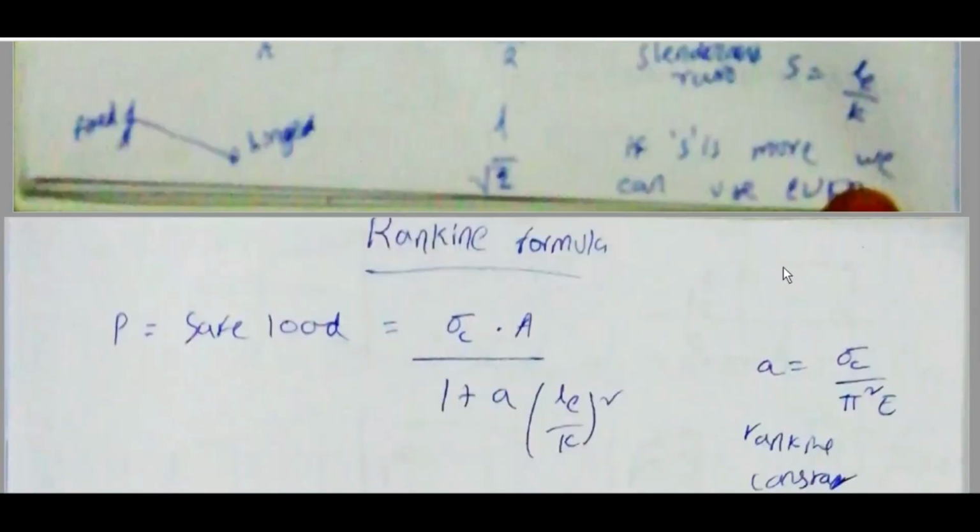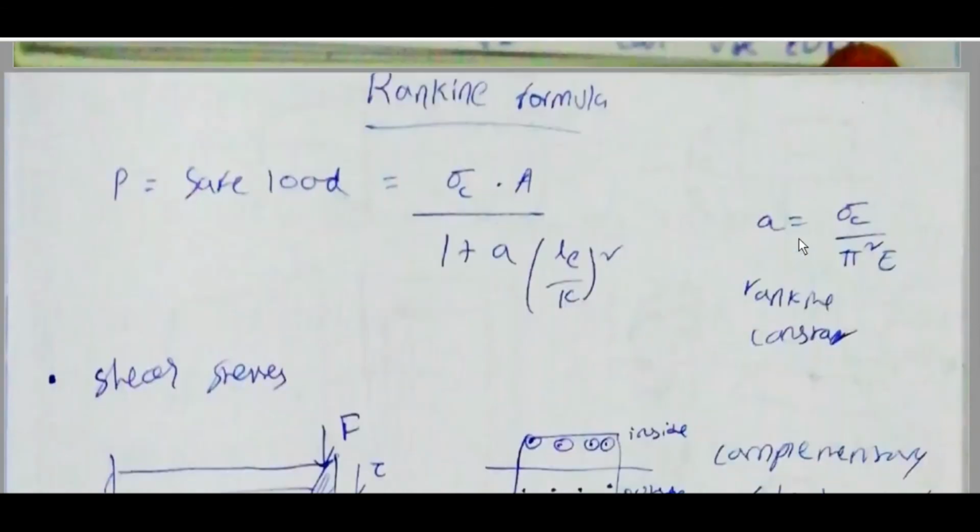P is equal to pi square E A K square by LE square. Crippling stress PE by A is equal to pi square E by (LE by K) whole square. Slenderness ratio S is equal to LE by K. If the slenderness ratio is more, we can use Euler.